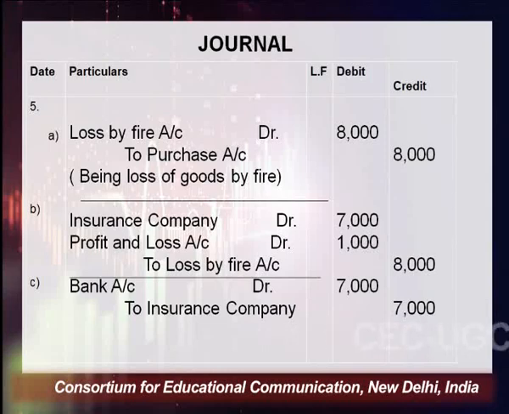Your loss by fire account is closed in your books, because in the first entry we debited the loss by fire, and in the second entry we credited the loss by fire. The amount was also the same: it was debited for rupees 8,000 and credited for rupees 8,000. So this is closed in our books.